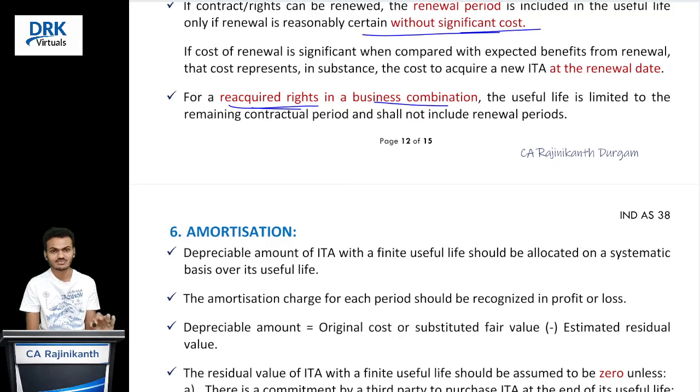Suppose at the end of the sixth year, we are acquiring that Y Limited. It means we are reacquiring the right that we have granted, correct? So the standard is saying that the useful life of that reacquired right is the remaining contract period. In our example, 4 years, correct? So in this useful life, we should not include the period of the renewal option. That is what the standard is saying. Now you are clear with this, correct?